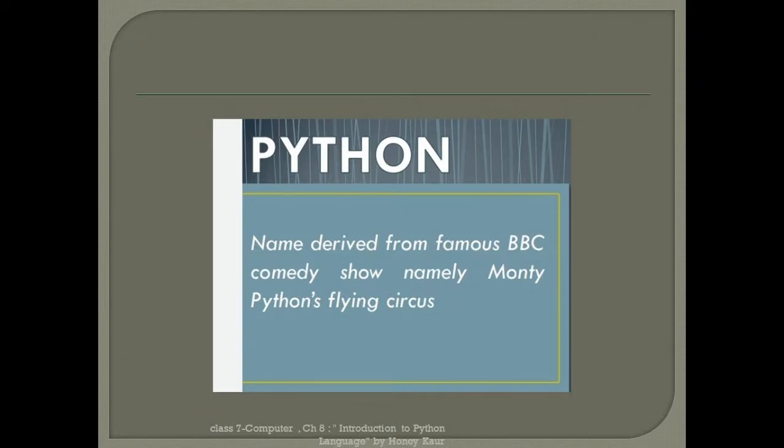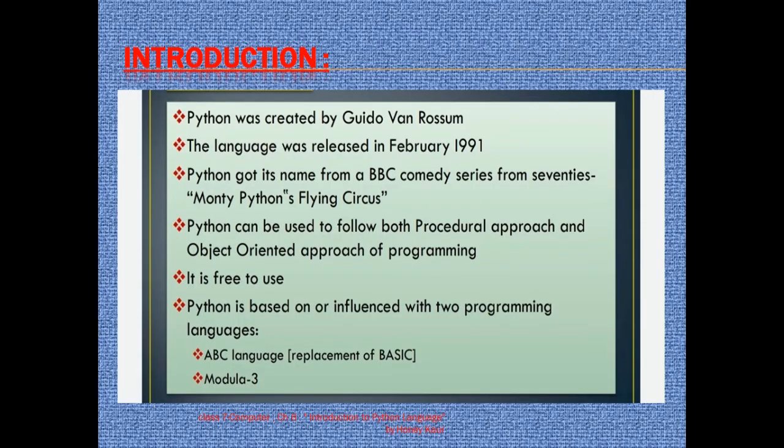Python got the name from the famous BBC comedy show, namely Monty Python's Flying Circus. Yes, the creator of Python gave this language a name after seeing the comedy serial Flying Circus from the BBC show, that is Monty Python's Flying Circus. So the creator, Guido van Rossum, created this language in February 1991. Python got its name, as we already know, from the comedy series.